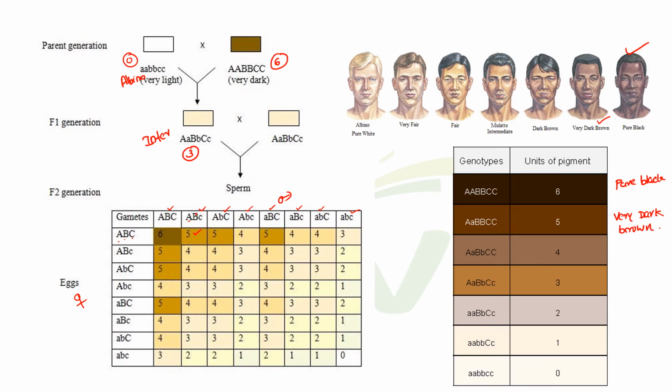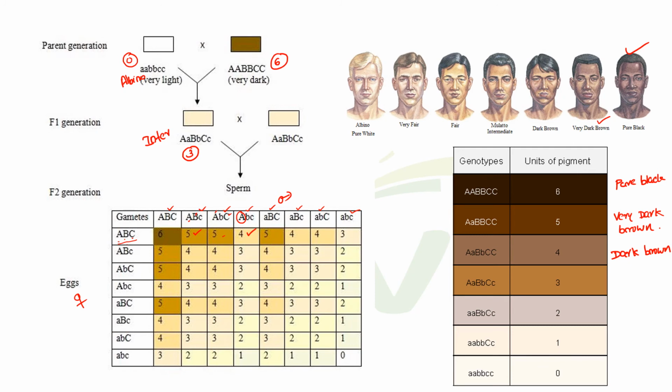Here how many dominant alleles are there? 1, 2, 3, 4, 5. Here also very dark brown. See here. Here 1 dominant allele is there and here 3. So 3 plus 1, 4. 4 dominant alleles. So the color is dark brown.